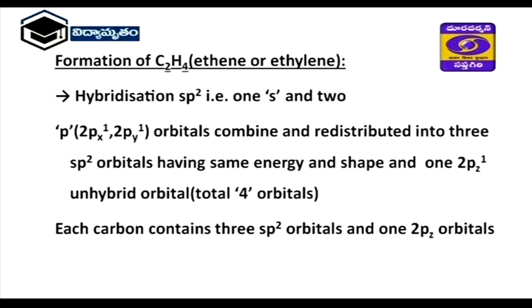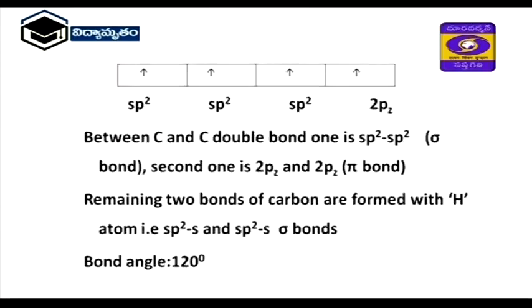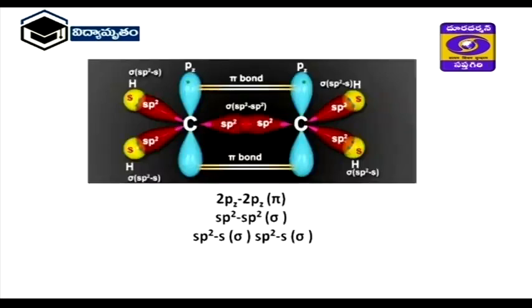Next, for sp2 hybridization, we are watching here C2H4, that is ethene or ethylene. Here sp2 hybridization: one s orbital and 2 p orbitals, that means totally 3 orbitals, intermix and are redistributed into 3 orbitals of equal energy and shape. That means 3 sp2 orbitals are available here. These 3 sp2 orbitals form bonds in this way.